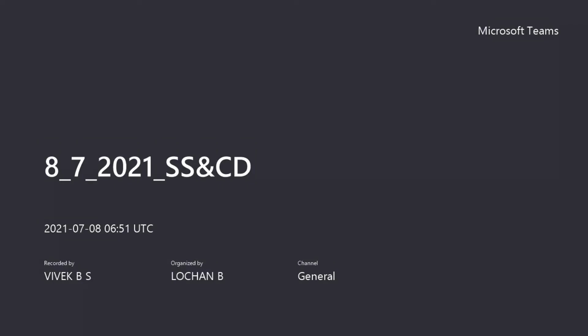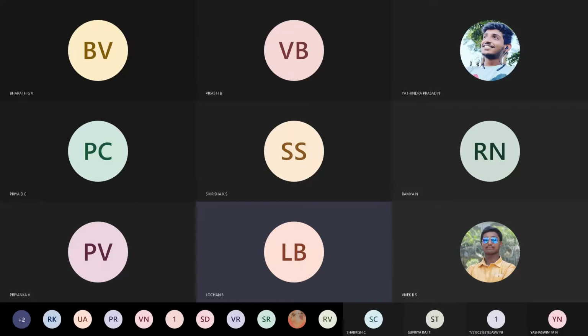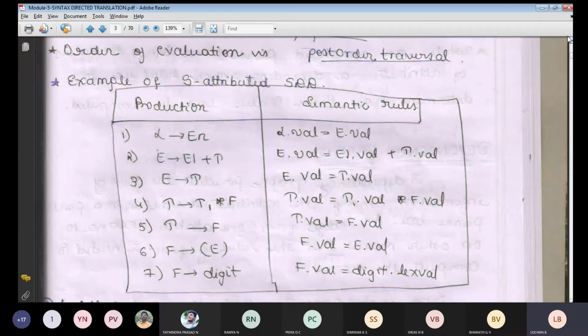To find out, wherever we are going to solve the problem with respect to your S attribute, we are going to make use of only the values. We will not concentrate on the inherited attributes. We will be concentrating only on the synthesized attribute. Synthesis means complete thing. We are going to deal with the values.